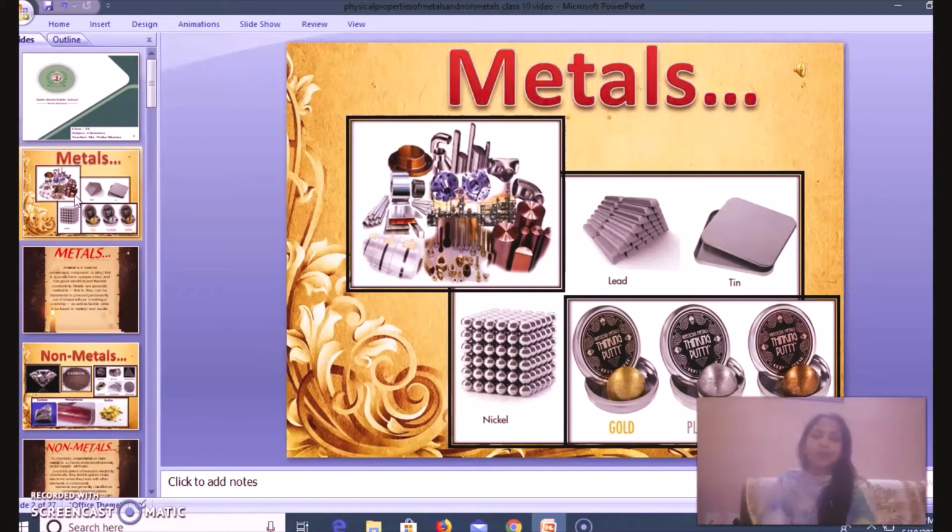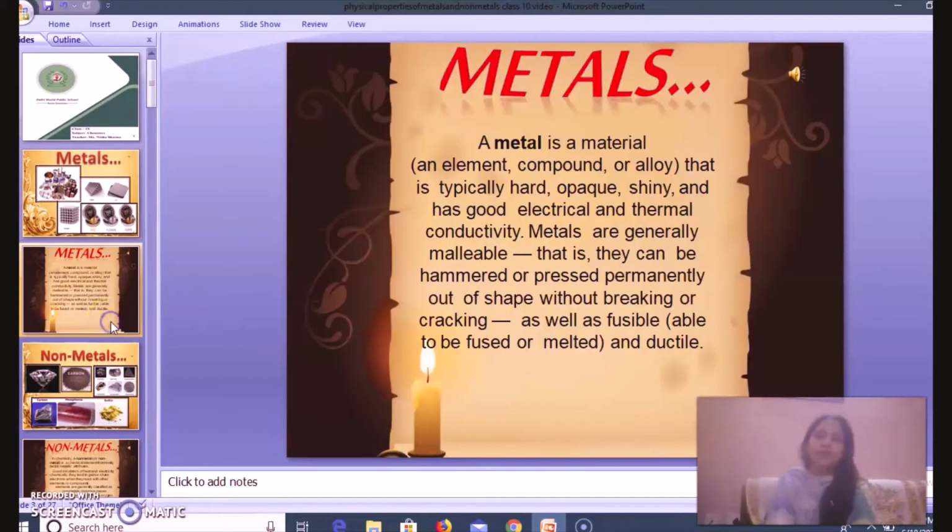Metals. Now here in this picture you can look at some examples of metals. You can see lead, tin, nickel, gold, platinum and copper. And you can also find the similarities between these metals. Now, what is common about these metals?